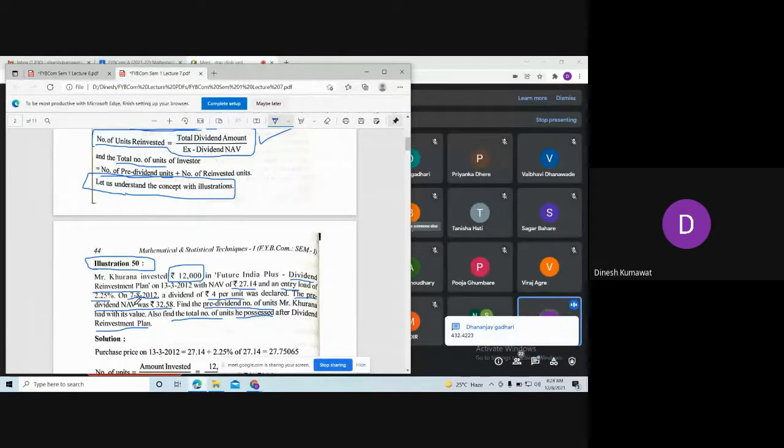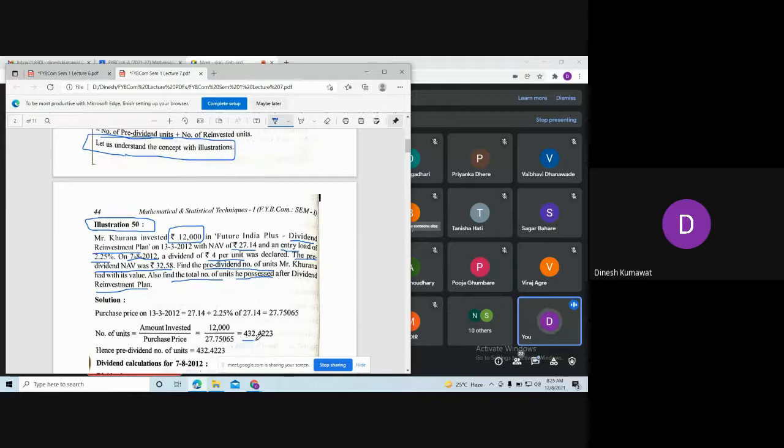So Dhananjay is getting 432.4223. Let me wait for others to calculate it. So Priyanka is also getting the same. So let us check what is there in the book.